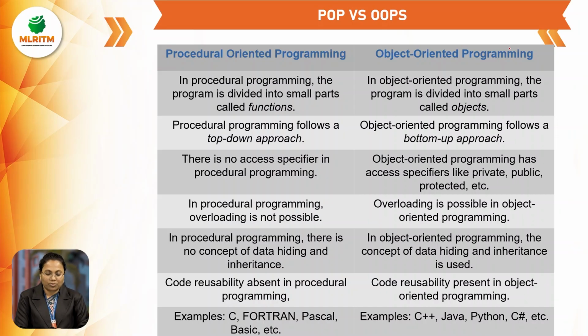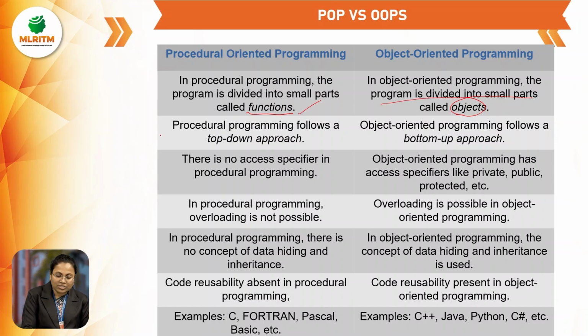Under procedure-oriented programming language, the entire program is divided into small parts called functions. Whereas in object-oriented programming language, the entire program is divided into small parts called objects. So in procedure-oriented programming, the program is divided into functions. In object-oriented programming, the program is divided into objects, right?